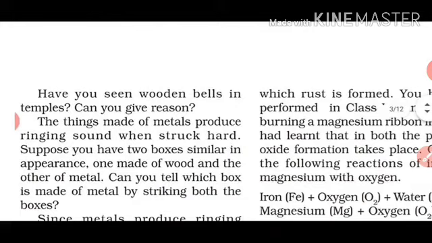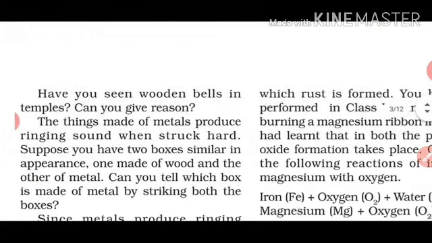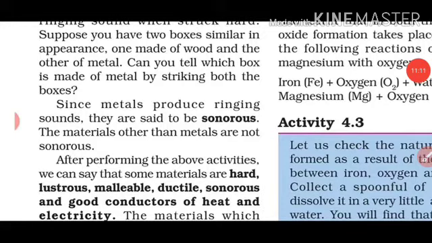Have you seen wooden bells in a temple? The answer is no, because we have not seen any wooden bells in a temple, because a wooden bell will not make a sound. That is why we don't use that one. Things made of metal produce a ringing sound when struck hard. Suppose you have two boxes similar in appearance, one made of wood and the other of metal. Can you tell which box is made of metal on striking both boxes? Yes, because if you strike the wooden box, there will be less sound, but if you strike the metal box, you will have a great sound.